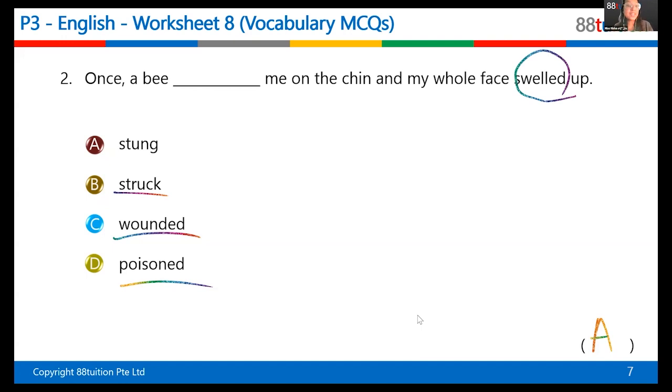Give yourself a point for the answer. Yes, Elias? Oh yeah, B. Could a bee sting you? Yes, very good. The clue here is bee. They don't do any of those other things. They sting you. Now, do you know this? When a bee stings you, the bee also dies.